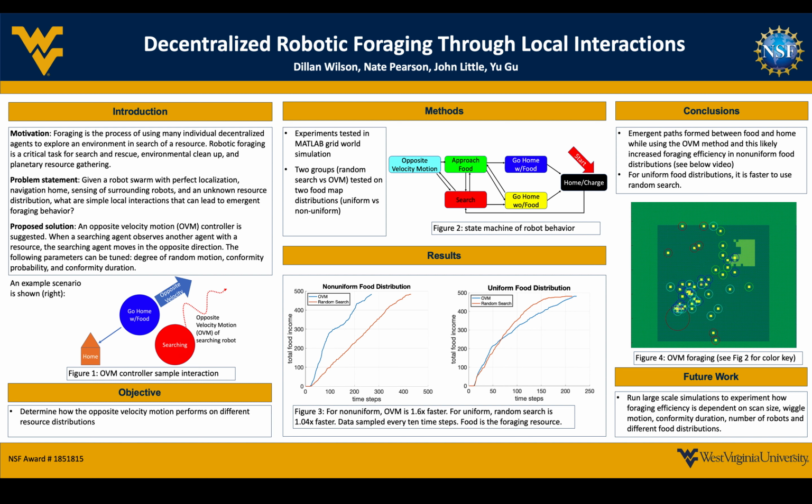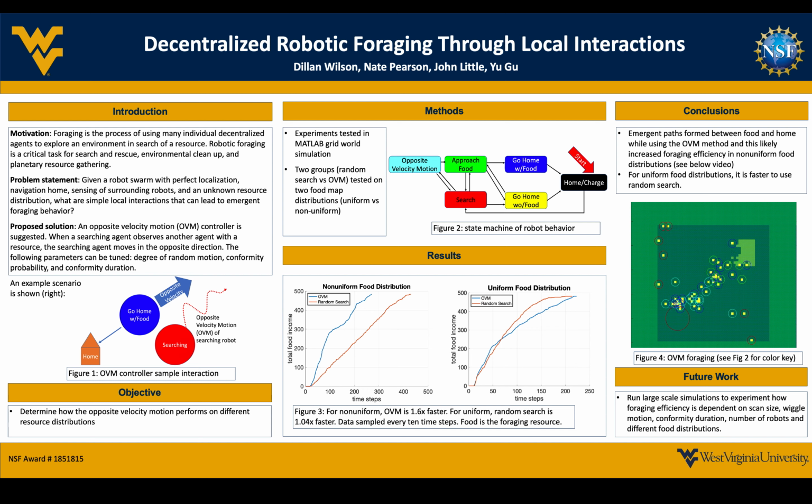We found that the OVM robots were much faster on clumps of food than the uniform distribution map, and that random search is better for uniformly distributed food. One of the emergent behaviors to the OVM controller is that paths are formed between the home base and the food source. This likely increases the foraging efficiency for the OVM controller on the non-uniform distribution.